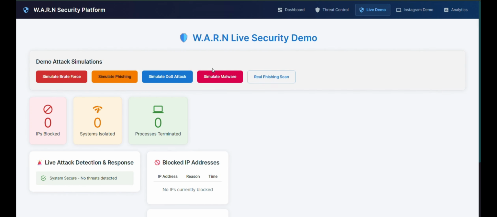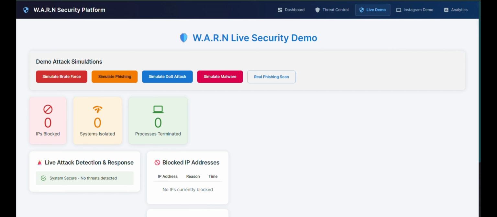So, the live demo. There are simulations over here. It doesn't mean it's simulating something wrong, it's a proper simulation. There is a reason why I'm showing a simulation. Though my project is a cybersecurity project, I can't sit and open Kali Linux and do something like brute force attacks, phishing, etc.